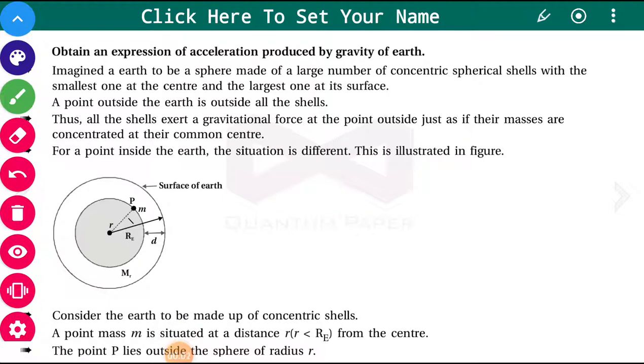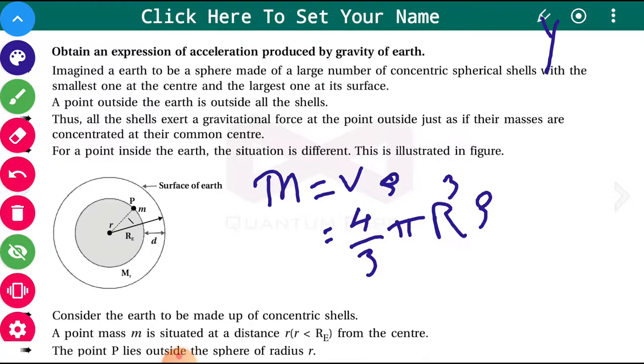Discuss and obtain the expression of acceleration produced by the gravity of the earth. Okay, now we consider the earth to be made up of a large number of concentric spherical shells, with the smallest one at the center and the largest at the surface. So we are dividing the whole earth into spherical shells.